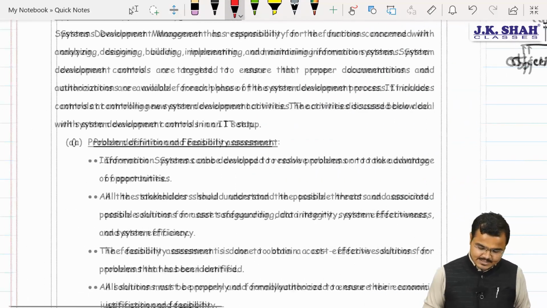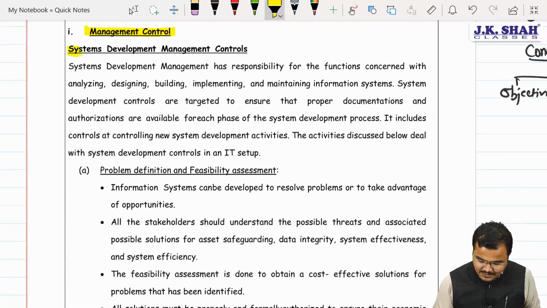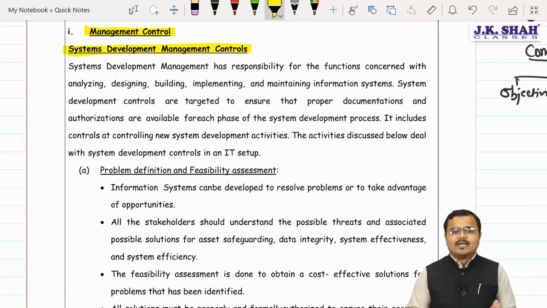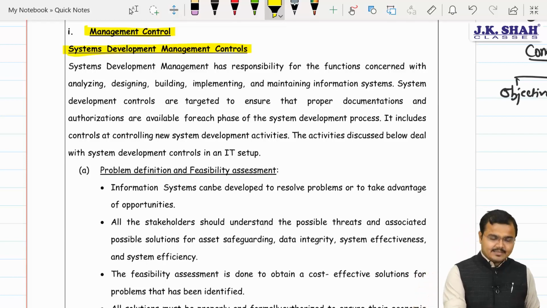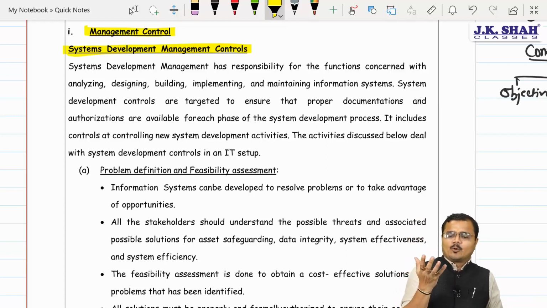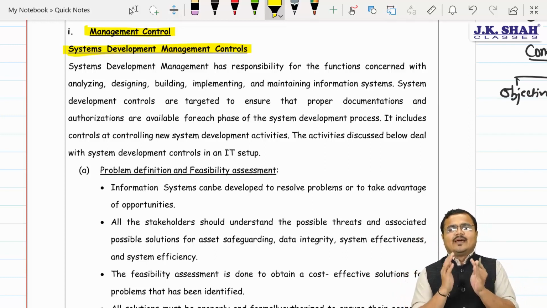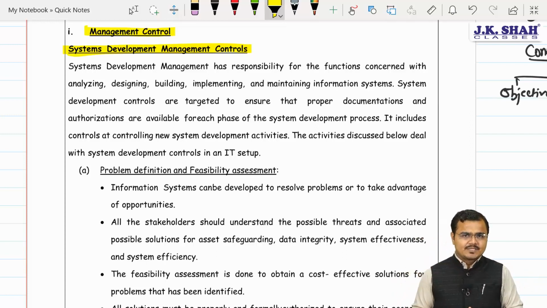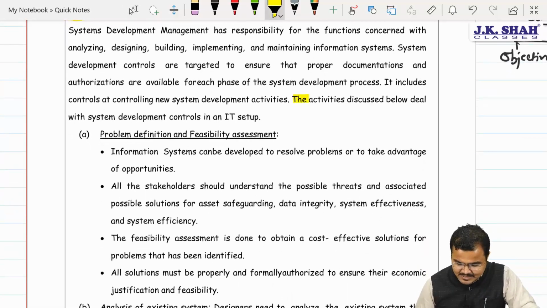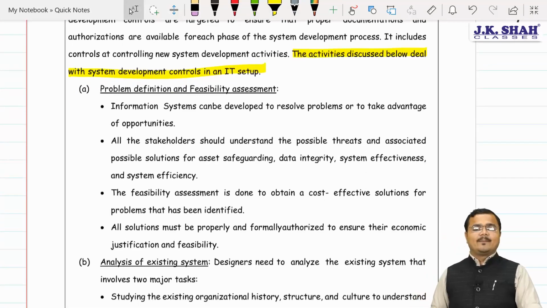Should we? Yes sir. The system development management control. We know very well, Chartered, system development is all about what? Sir, analyzing, understanding, identifying and then implementing the information system in an organization. We know, Chartered, that multiple program development management, that is PDLC, when they are clubbed together, we have what? Sir, system development management. Agree? Now system development management control has multiple activities. We are going to list out all those activities which we need to understand for developing and designing the